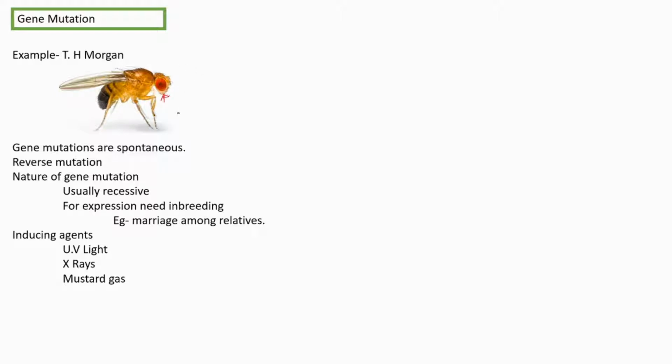But because of mutation, very accidentally another type also originated, that is with a white eye. Here we can see it's a white-eyed one. This is because of mutation, as suggested by T.H. Morgan. He proved that gene mutation is responsible for the appearance of white-eyed Drosophila melanogaster.